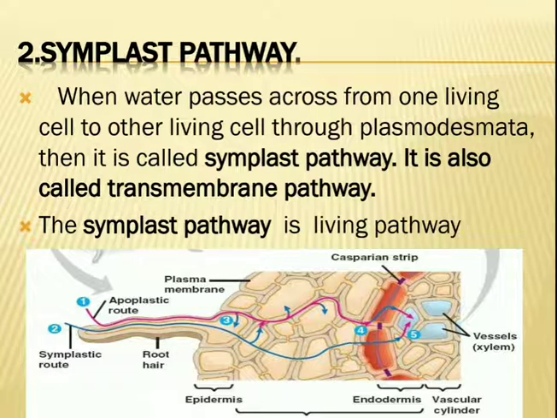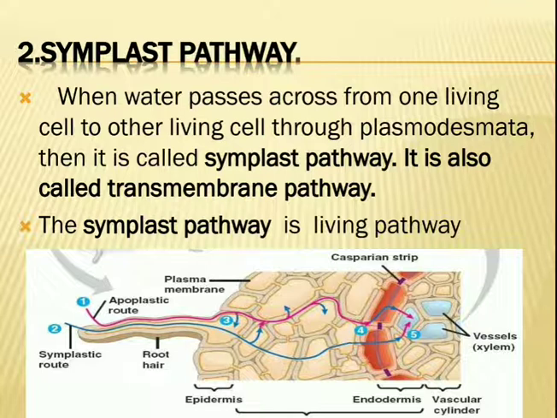Now in the symplast pathway, osmosis plays an important role. Here each cell undergoes osmosis. It becomes simultaneously turgid and flaccid, and finally water reaches the xylem. So this is called the symplast pathway. And water accumulates and develops hydrostatic pressure. What does it develop? Hydrostatic pressure. So this is the symplast pathway.